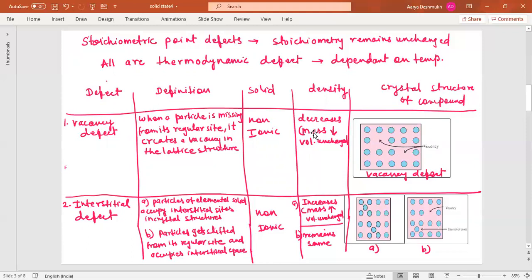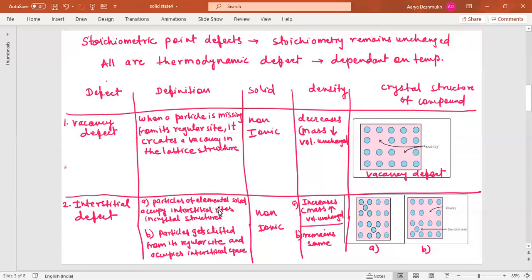So as the particles are missing here, the mass will decrease. This downward arrow indicates there is a decrease in the mass, and as the mass decreases, the density will decrease here. Of course, the volume will remain unchanged here. So this is very simple about the vacancy defect. Second type of defect is the interstitial defect.